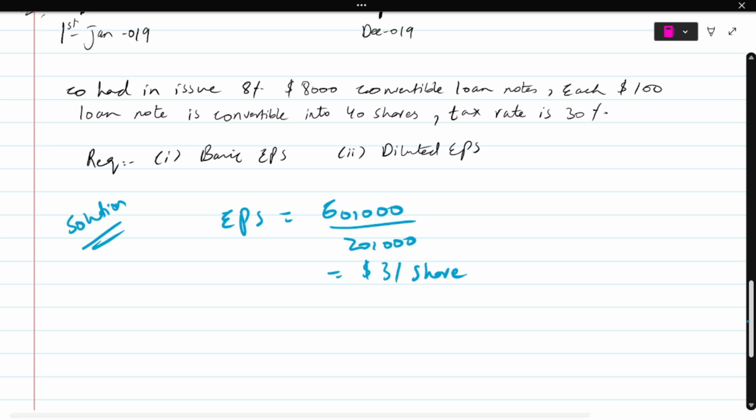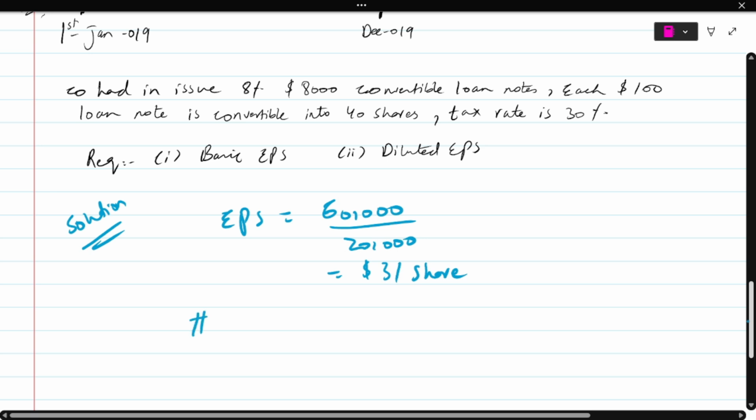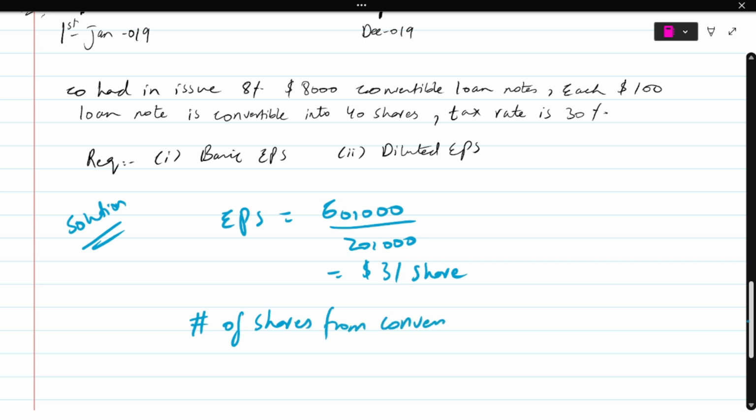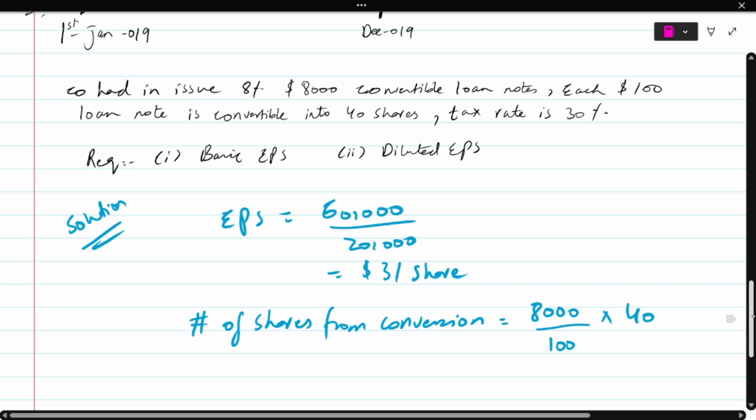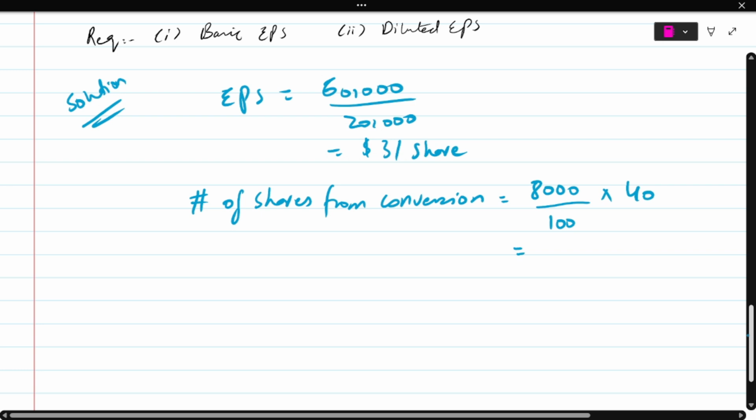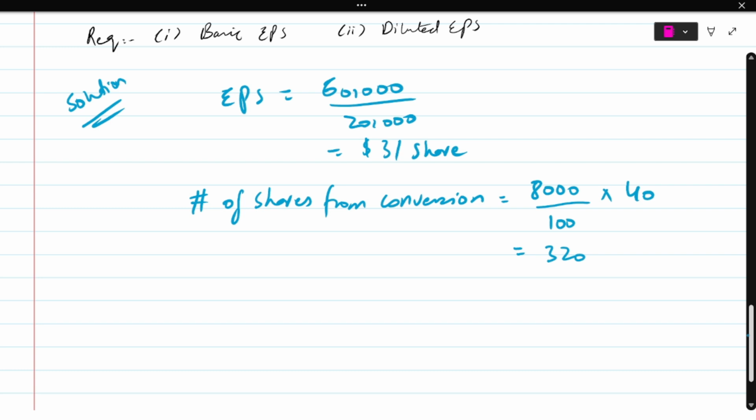Now I have to calculate the diluted EPS. How will I calculate the diluted EPS? You know that number one, you need to calculate the number of shares from conversion. And what does the question say? It says that it's $80,000, and for each $100 you are getting 40 shares. So 80,000 divided by 100 times 40 is equivalent to how much? 3,200 shares.